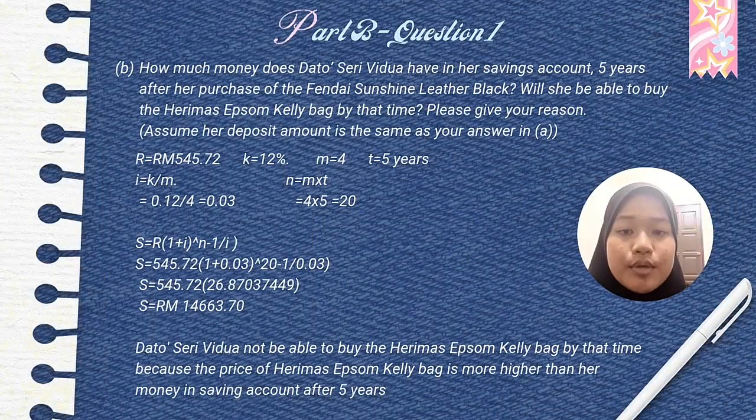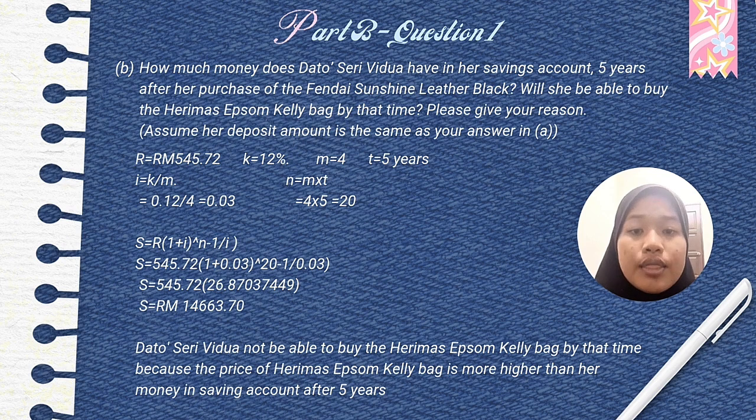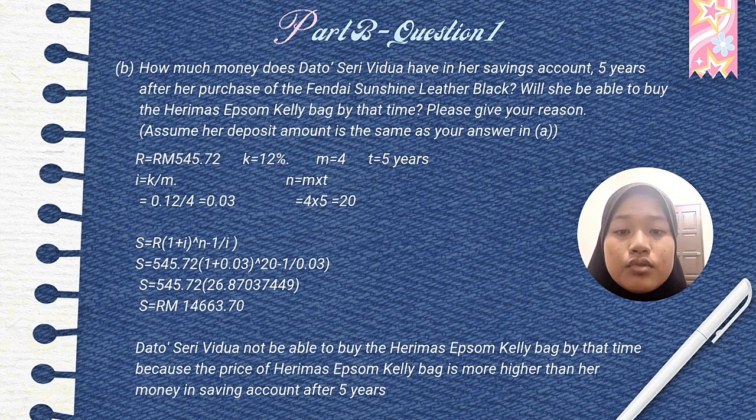For question B, we want to see if she will be able to buy the Hermes Epsom Kelly bag with her saving account after 5 years. From the last question, we get R equals 545.72, K equals 12%, M equals 4, and T equals 5. For I, we use from the last question, which is 0.03. And N is to search for new N, and we use formula N equals M multiplied by T, and we substitute the amount, so we get 4 multiplied by 5 equals 20 for the new N.